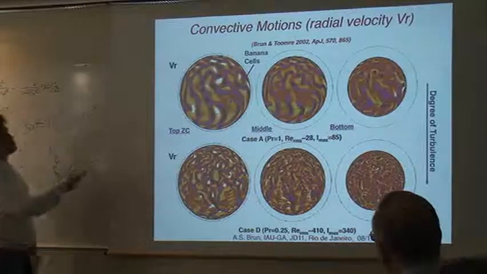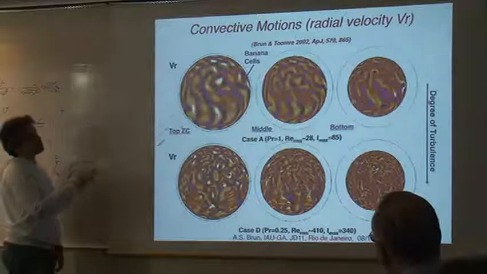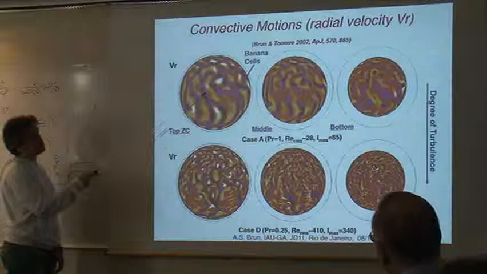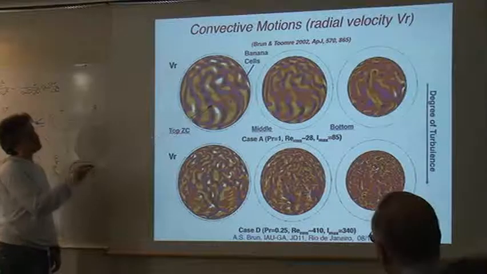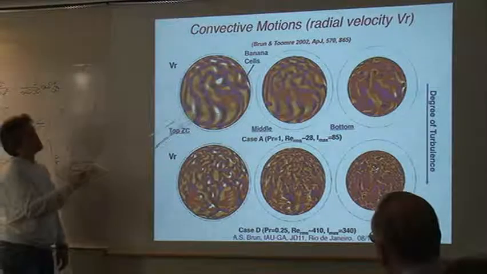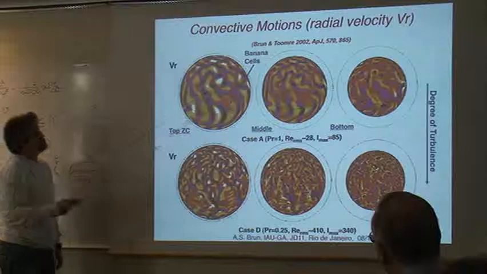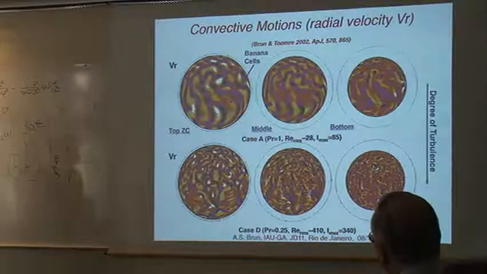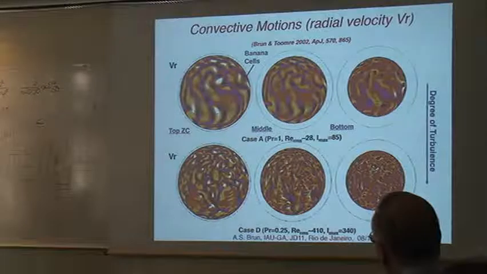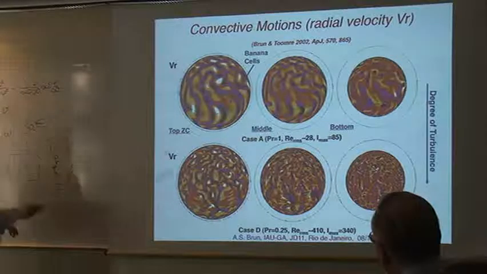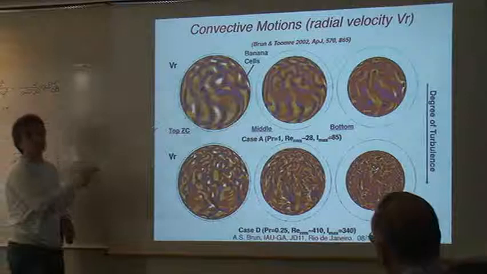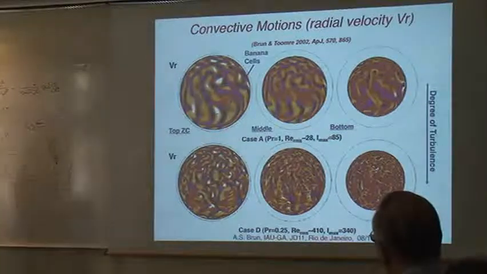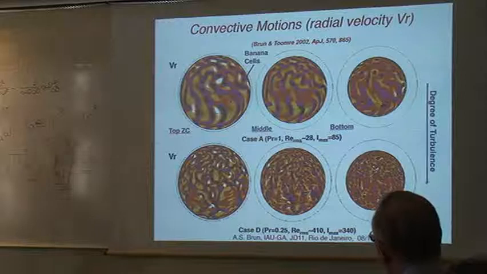In the laminar case, you get these banana cells that are in blue downflows and in yellow upflows, and they are tilted due to differential rotation, and then these are famous modes of instability. You have two types of modes when you do the linear stability of a convective shell, polar modes and equatorial modes, and these are, I think, the dominant modes in the equator. Fritz has done that in the 1970s or 1980s. He can tell you much more than me.